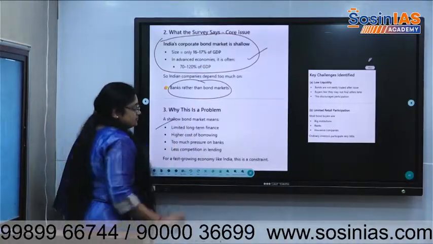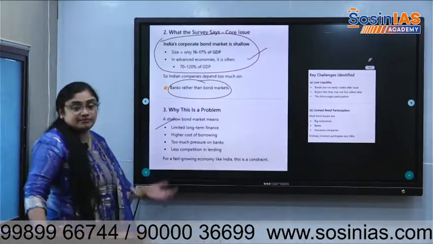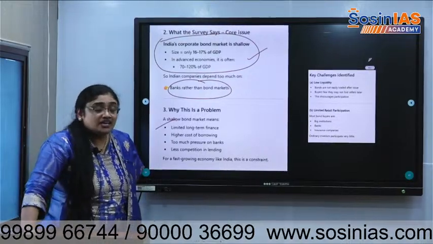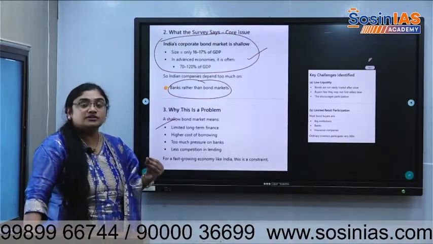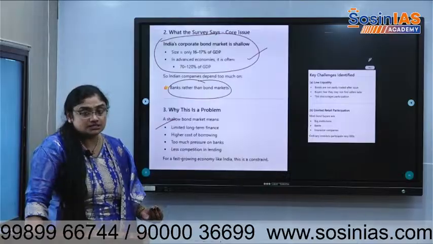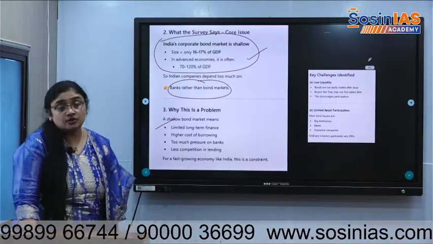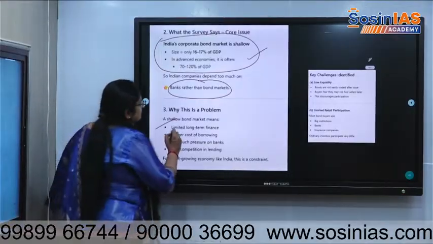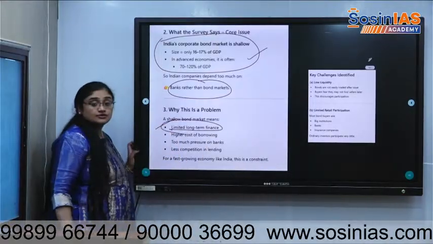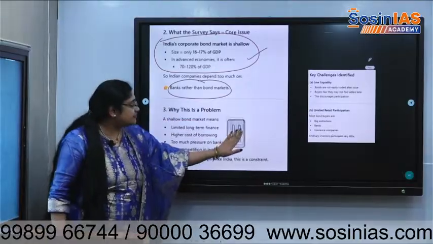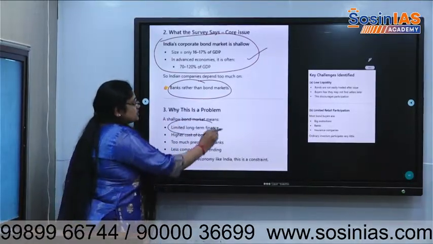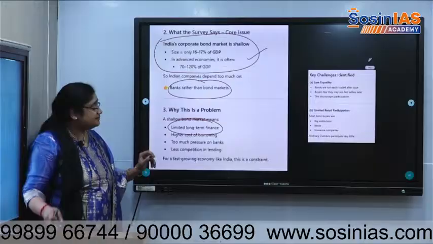There can be a question: why are we still talking about this corporate bond market from 2017 onwards, with no improvement? Why is there a shallow bond market in India? It is limited long-term finance.